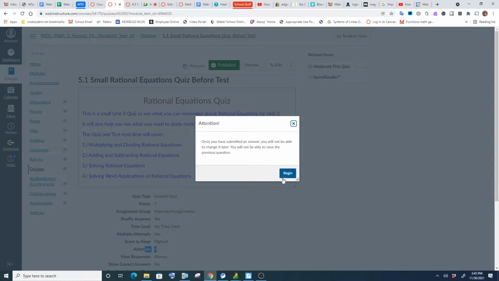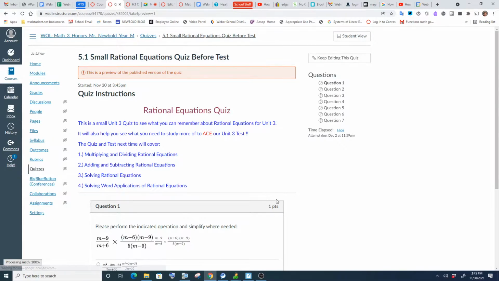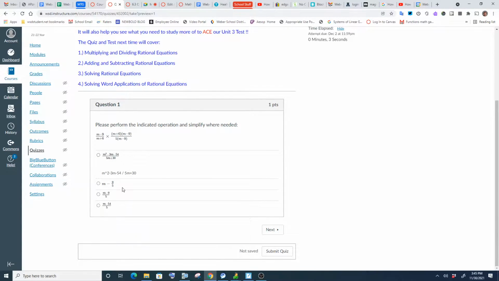And so with this quiz, it's going to go like this before you begin. Boom. And so go through each one, and you want to answer each one carefully, and then it's going to ask you, are you sure? So make sure you do each one carefully. It's going to cover multiplying, dividing rationals, adding, subtracting, solving, and word problems.